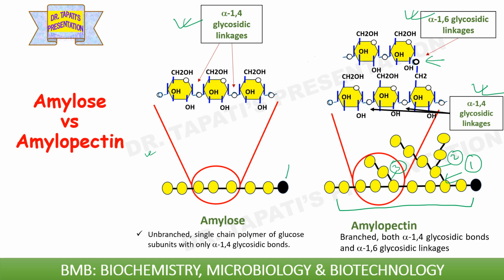In this figure, you can see this is the reducing end of the amylose, and in the case of amylopectin, this point, the black circle, is representing the reducing end of amylopectin. So in both cases, amylose and amylopectin, there will be a reducing end.